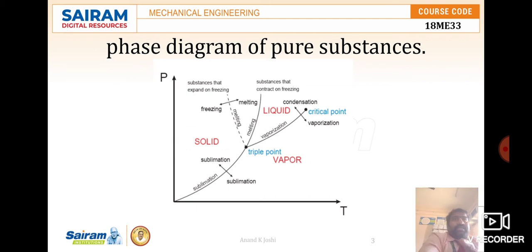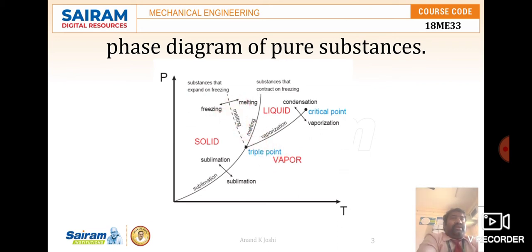In the first, it melts first into a liquid and subsequently evaporates. In the second, it evaporates directly without melting, which is sublimation. The sublimation line separates the solid and vapor, the evaporation line separates the liquid and vapor, and the melting and fusion line separates the solid and liquid.